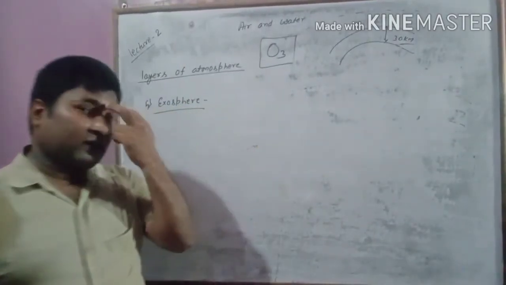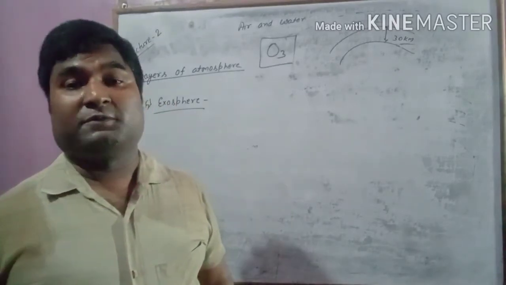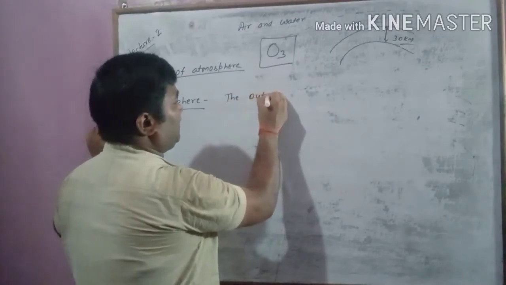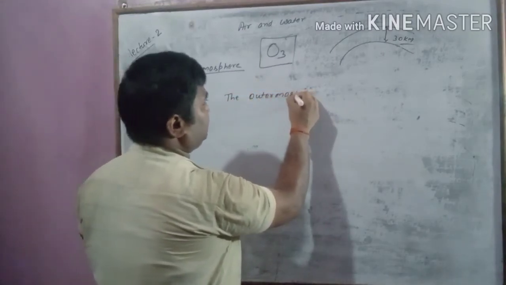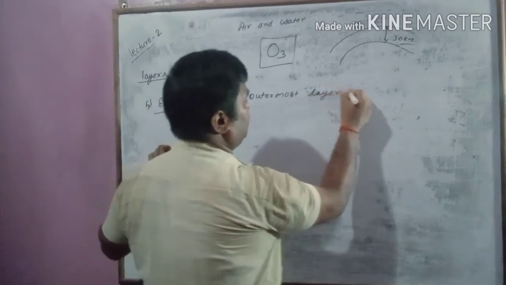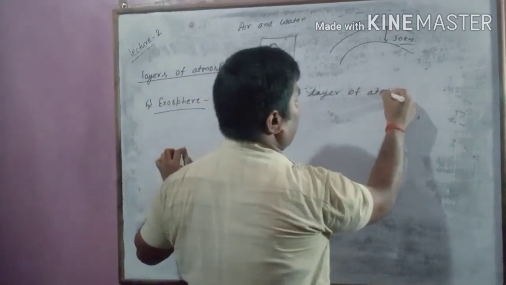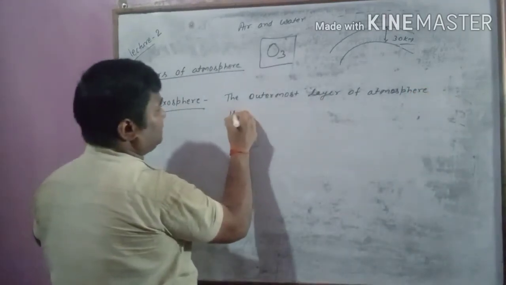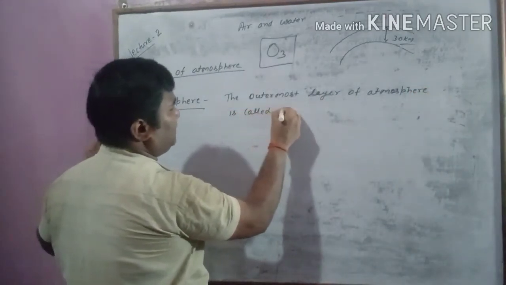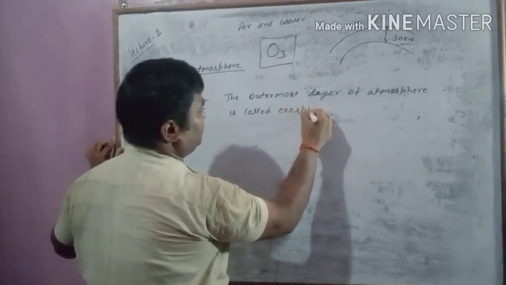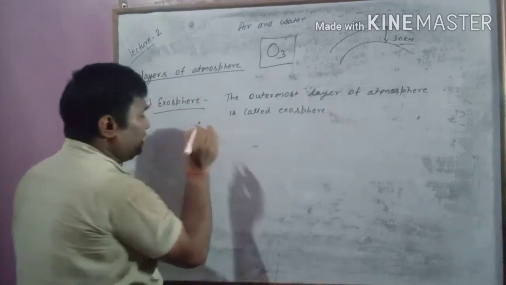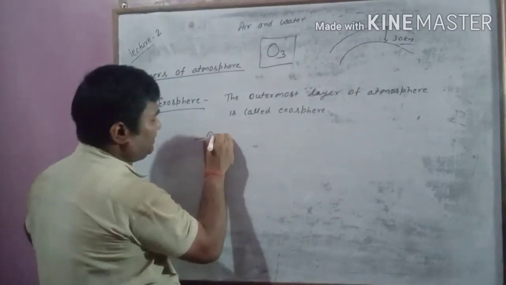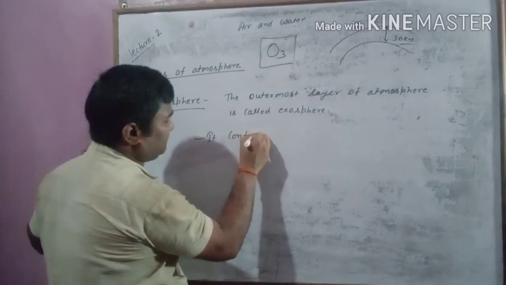Okay, last is exosphere. The outermost layer of atmosphere is called exosphere, and it contains very little air.